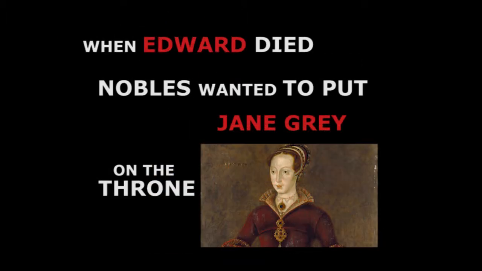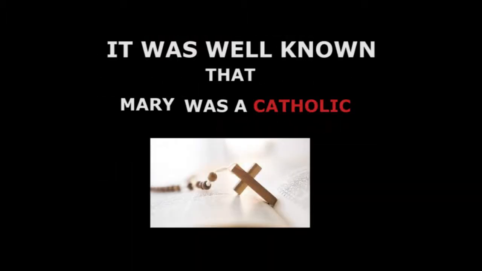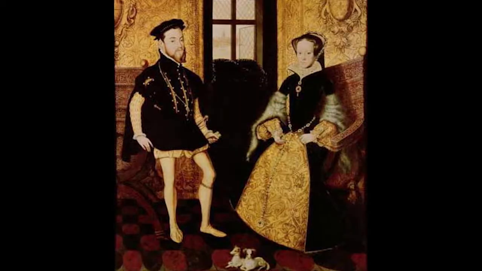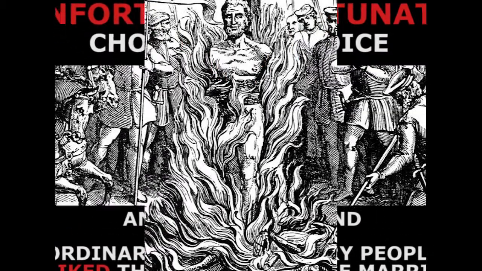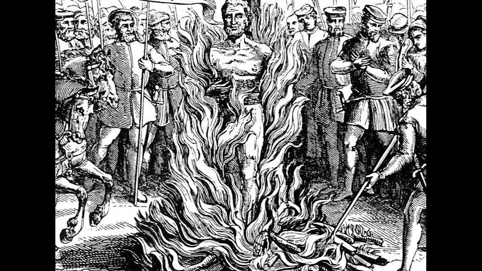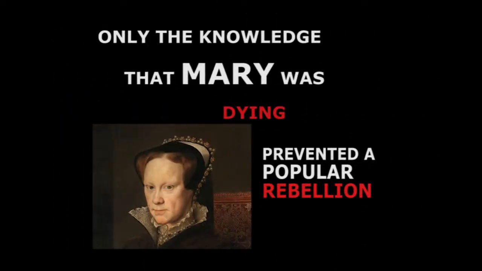When Edward died, nobles wanted to put Jane Grey, a Protestant, on the throne, because it was well known that Mary was a Catholic. However, Mary became queen and chose to marry King Philip of Spain. It was an unfortunate choice, and the ordinary people disliked the marriage. During her reign, Mary dealt cruelly with the Protestants and began burning them. Only the knowledge that Mary herself was dying prevented a popular rebellion.